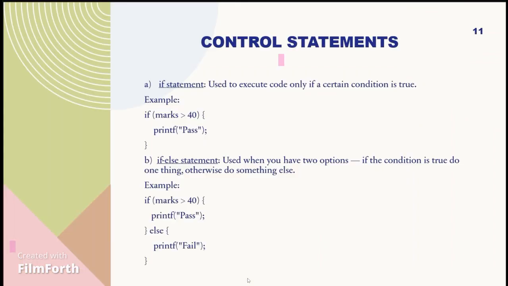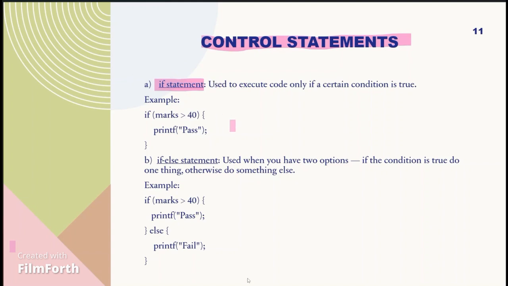Now let's move to another basic concept in C, that is control statements. Control statements in programming are used to control the flow of execution based on certain conditions. They allow you to make decisions, repeat actions, or execute different blocks of code depending on certain criteria. The common types of control statements are conditional statements, meaning decision making. In that we get the if statement.